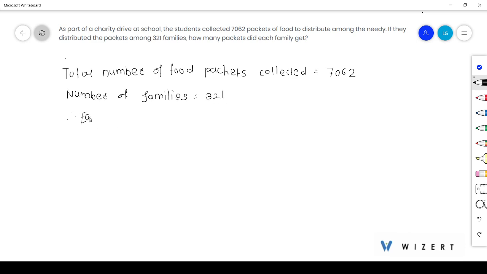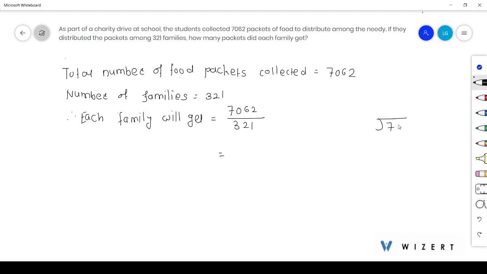Therefore, each family will get the number of food packets, that is the total number of food packets, 7,062, divided by the number of families, 321.